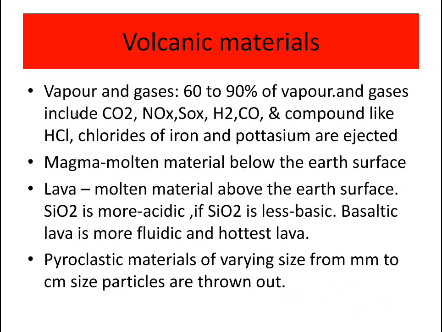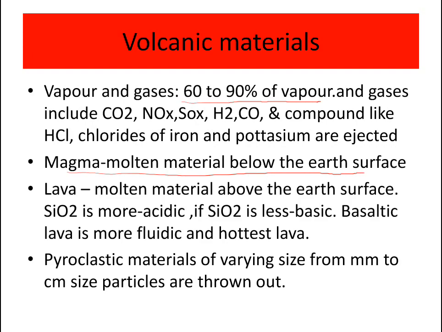Volcanic materials: vapor and gases. 60 to 90% of the vapor and gases include carbon dioxide, nitrous oxide, sulfur oxides, hydrogen, and carbon monoxide, and compounds like hydrochloric acid and chlorides of iron and potassium are ejected. Along with that, magma, molten material below the earth's surface, will come out of the volcano.